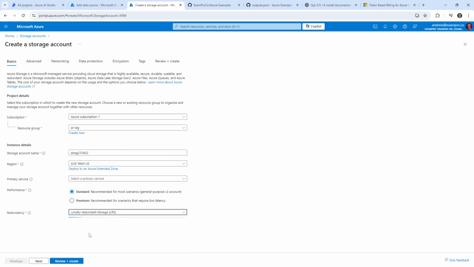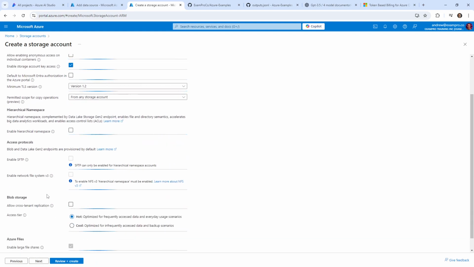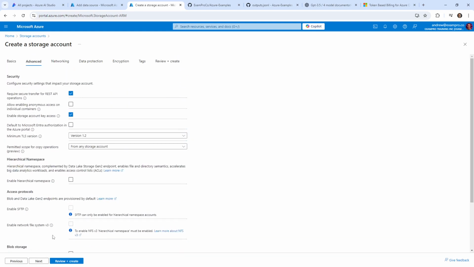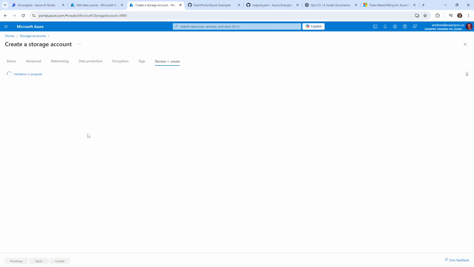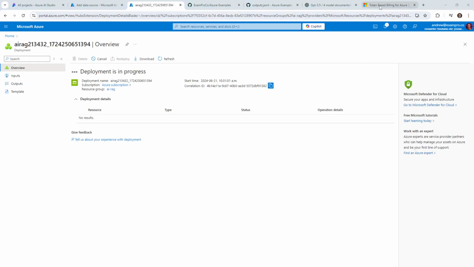We'll go with locally redundant storage because I don't need more than that. There are a bunch of options here which are interesting. I don't know if we have to enable them to connect for Azure AI Search, but we'll go ahead and try this. I'll give it a moment. And while that's creating, let's go prep this article.